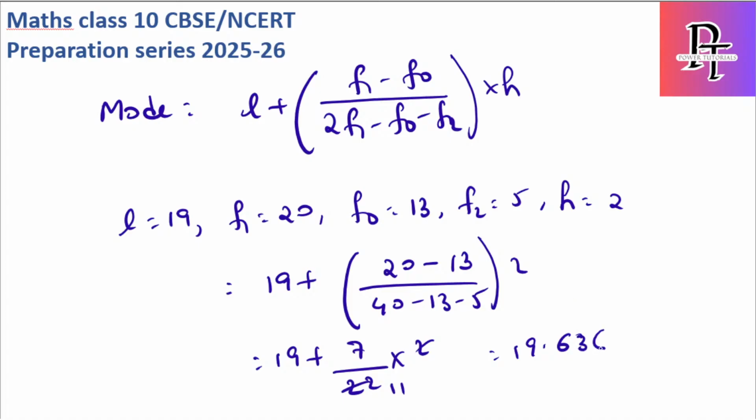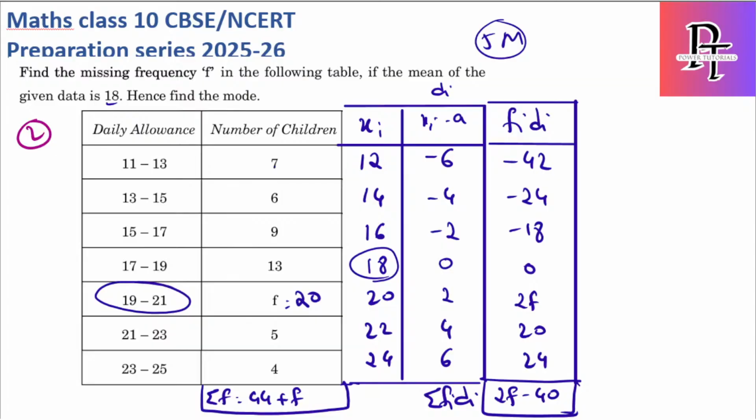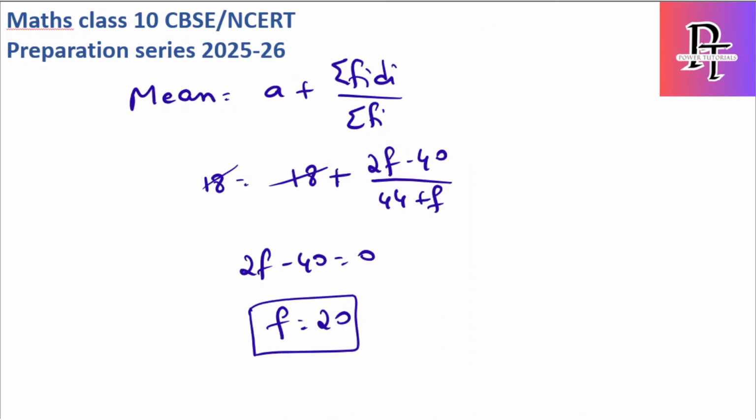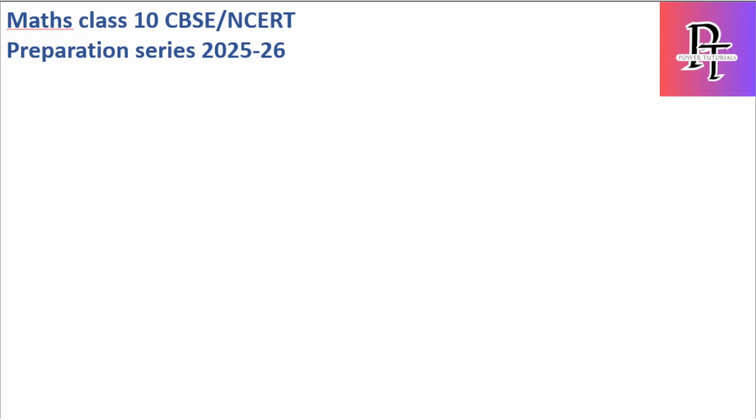So 19.636 is the mode value. See, I simply substituted in the formula and got the mode as well as the value. Hence I am saying that from this chapter we can easily score the 5 marks questions, you can easily solve it. At the same time you can also solve the 4 marks questions. Just remember the formula and try to apply it as needed.